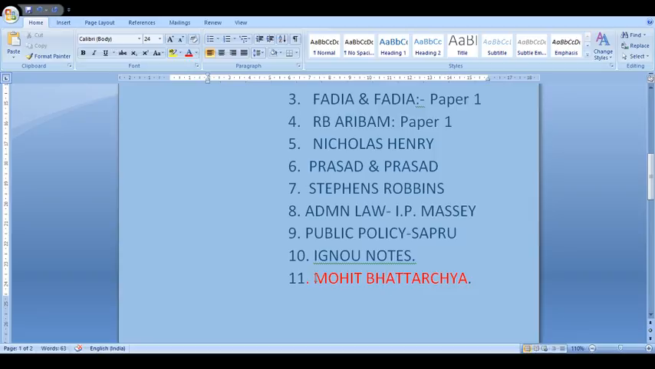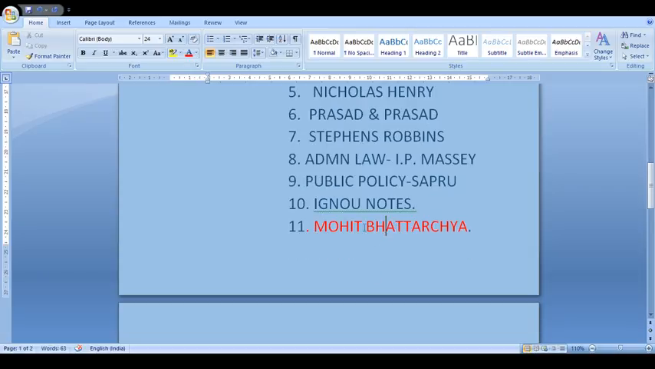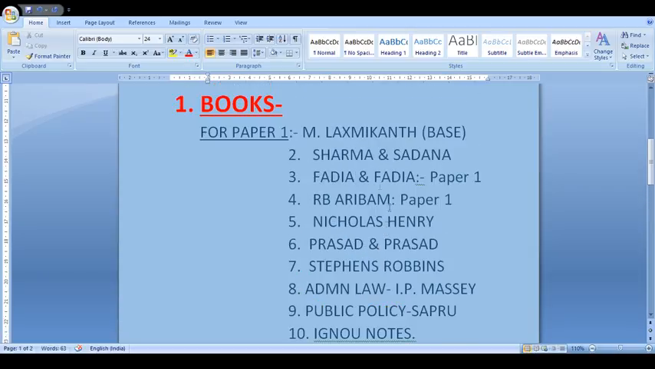New Horizons of Public Administration is the complete name of this book. You can Google it, or see it on Amazon or any other web portal, like Flipkart. You can read this book at the last leg of your preparation. In the last leg of your preparation, you have to read this book. So these are the books, guys.